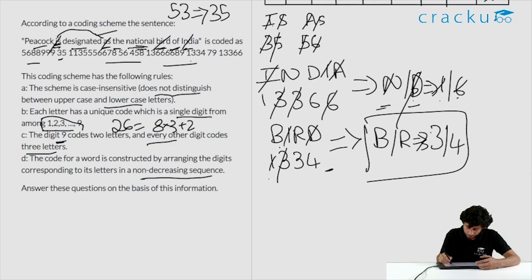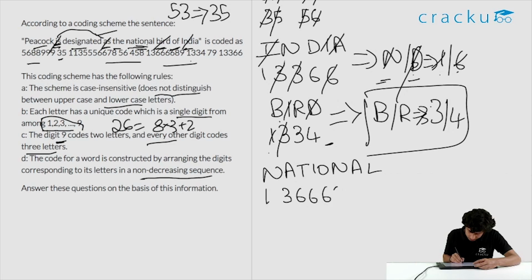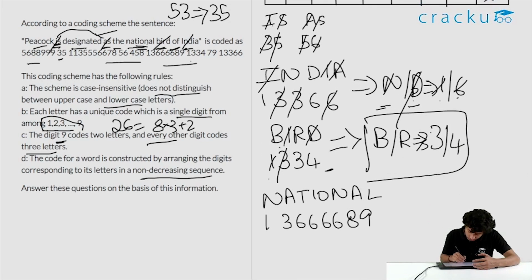Then let's go ahead. Let's target 'national'. We know that N is 6. We already got that. National is coded as 13666689. So what do we know among this? We know I is 3, A is 6 and N is 6. So N, A, all of them are 6. All these 4 go away. I is 3, 3 goes away. Then we have T, O, L and we have 189.